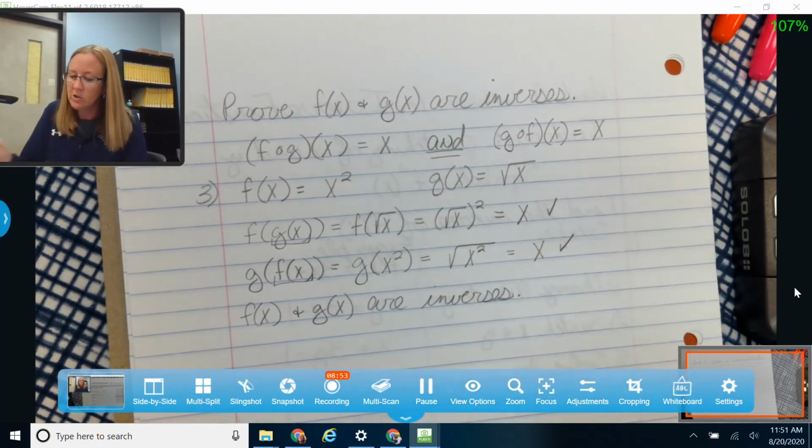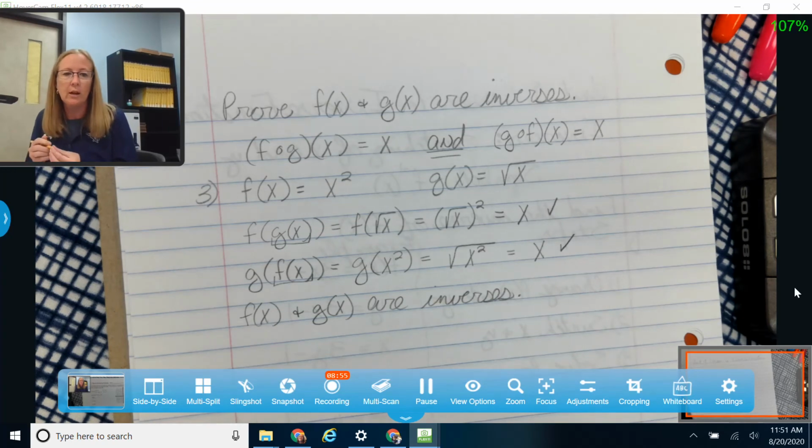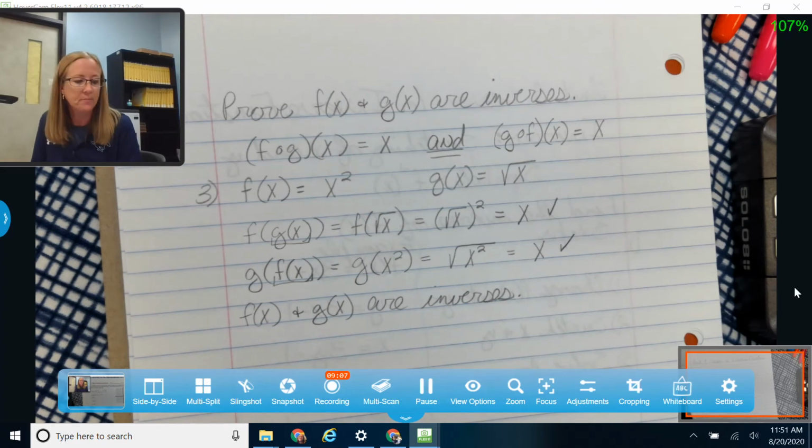Okay, so we showed the proof, and then we made our conclusion statement there: because f of g was equal to x and g of f was equal to x, because their composites were equal to x, then I know that f and g are inverses of each other.